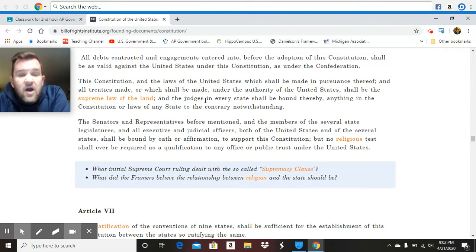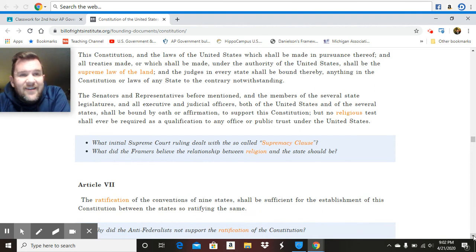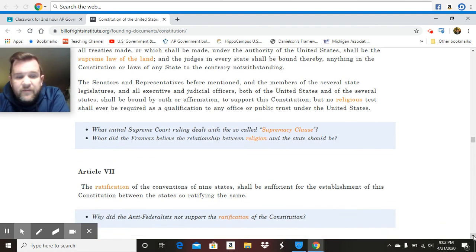It states that anytime a state law comes into conflict with the Constitution or a law passed by Congress, the Constitution and the laws passed by Congress are the supreme law of the land. This goes along with McCulloch versus Maryland, where the Supreme Court ruled that states can't tax banks because of the supremacy clause.